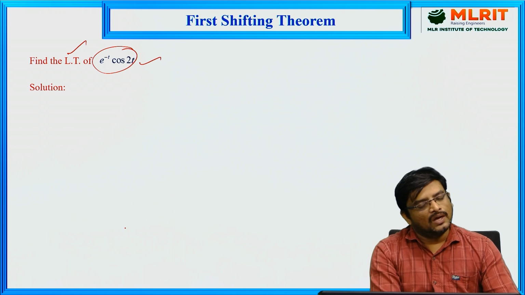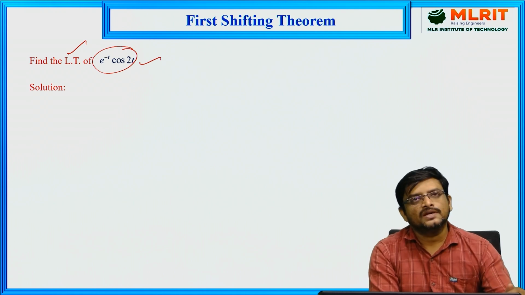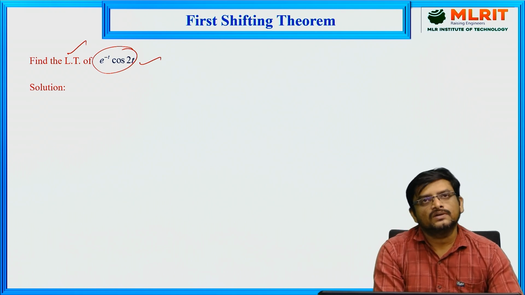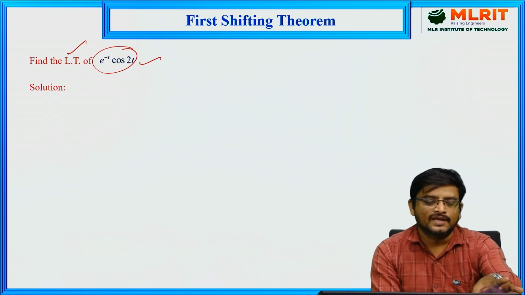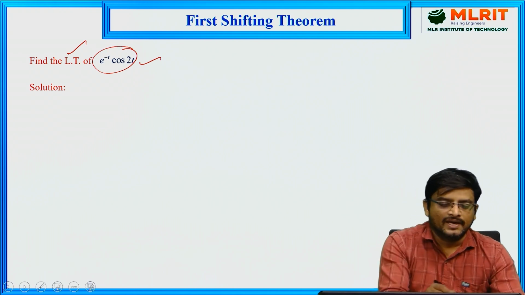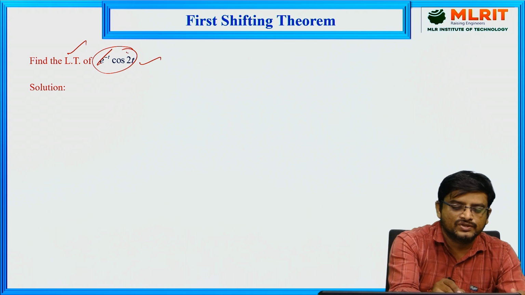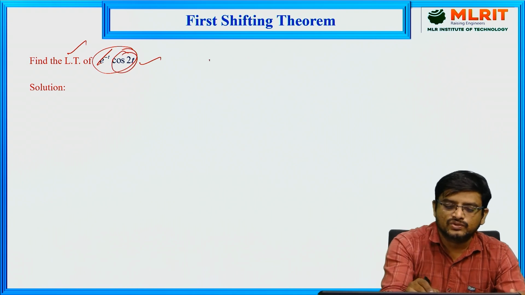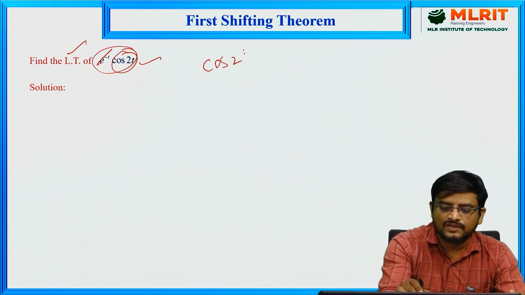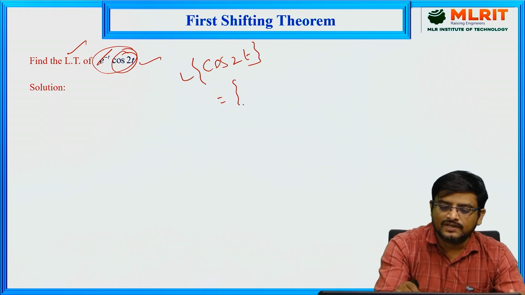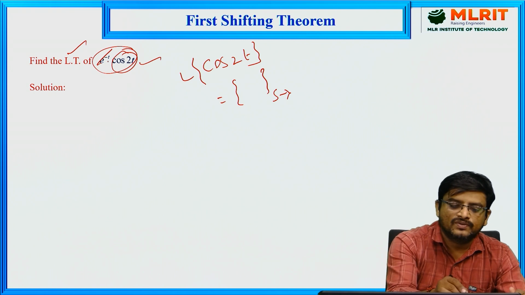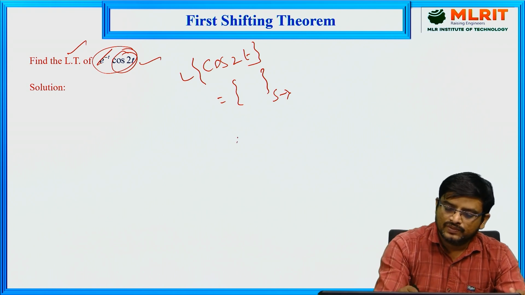Already we said in the previous slide that whenever some function is multiplied with an exponential function, neglect that exponential function. First you concentrate on the remaining function cos 2t, and for this you apply the Laplace transform. You will get that value in terms of s. Then replace s with s plus a, since here we are having a negative power. Compare that with e power minus at.